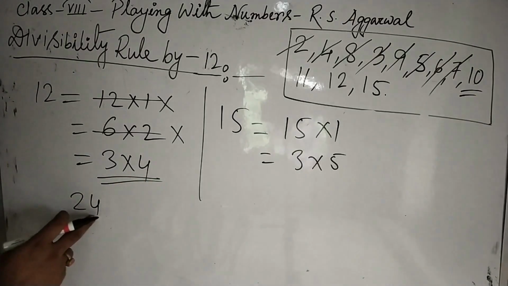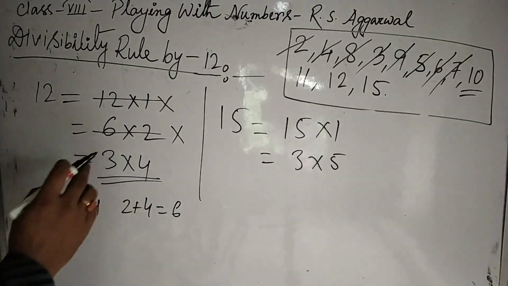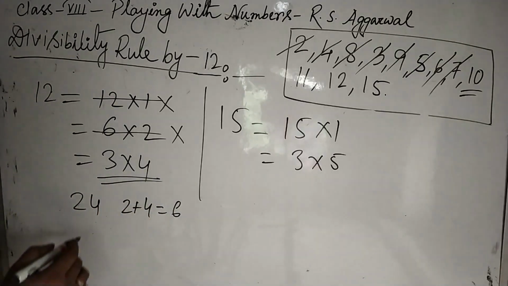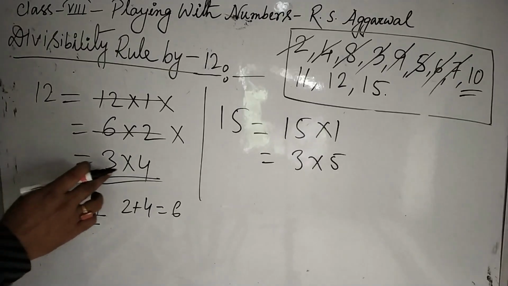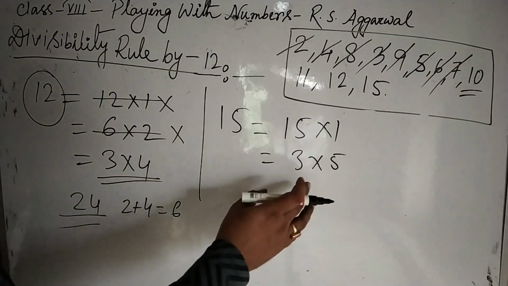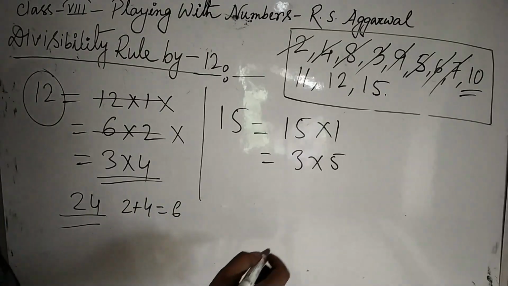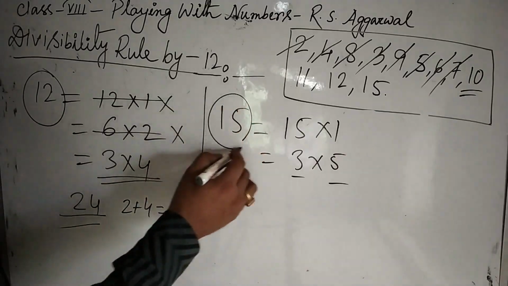Also the sum of the digits is 2 plus 4, 6. This is divisible by 3. So this number is divisible by 12. So any number which is divisible by 3 and 4 will be divisible by 12. Similarly here, any number which is divisible by 3 and 5 will be divisible by 15.